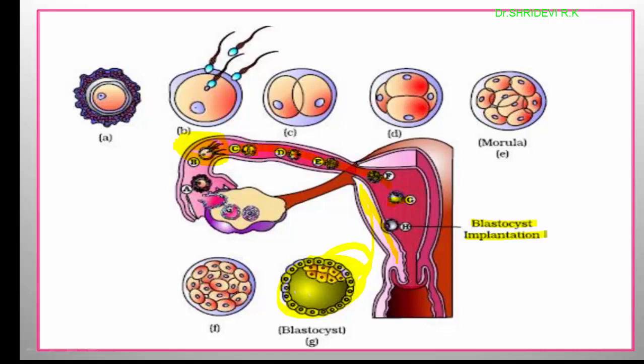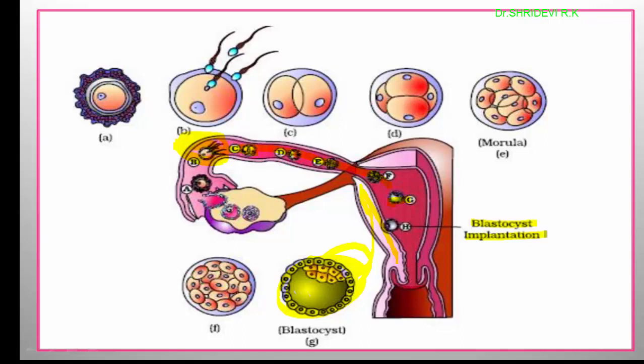When the sperm enters the egg, the secondary oocyte completes the second meiotic division. It is also unequal, giving rise to a larger ovum and a smaller polar body. The sperm nucleus fuses with the egg nucleus, giving rise to the zygote. That zygote undergoes repeated mitotic divisions called cleavage, giving rise to 2, 4, 8, 16 celled structures. When the 8 to 16 celled structure is formed, it is called morula, and morula gets transformed into blastocyst.